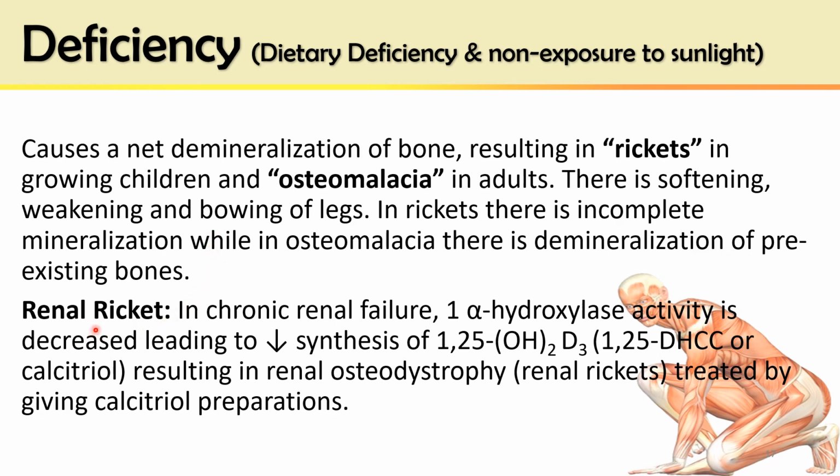Another condition, renal rickets, is also recognized. In chronic renal failure, 1-alpha hydroxylase activity of the kidney is decreased, which results in decreased synthesis of the active form, that is calcitriol, which results in renal osteodystrophy, softening of the bone because of the renal cause in chronic renal failure. So that condition is termed renal rickets, and it is generally treated by calcitriol preparations.